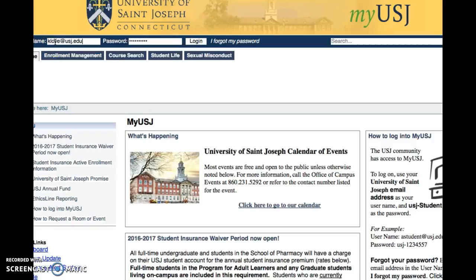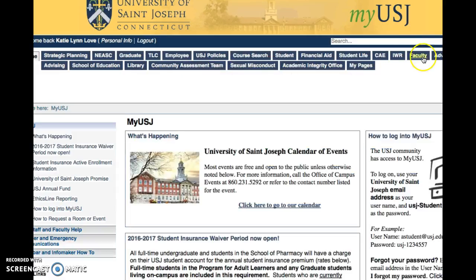So mine is going to look a little bit different because I'm a faculty member, but I'm going to put in my email address and my password, and that's how I log in. And then you'll see more things all pop up down here. And obviously I have a faculty one and an advisor one, but you will also have the student tab, the course search tab if you're looking for different courses that are available to you. And again, the CAE can be accessed through here and the library can be accessed here.